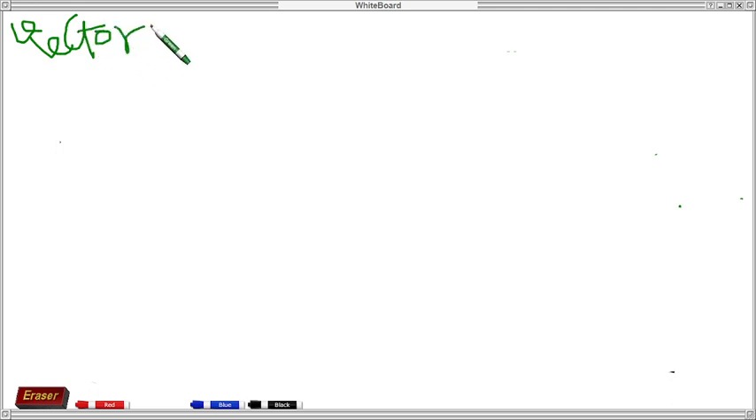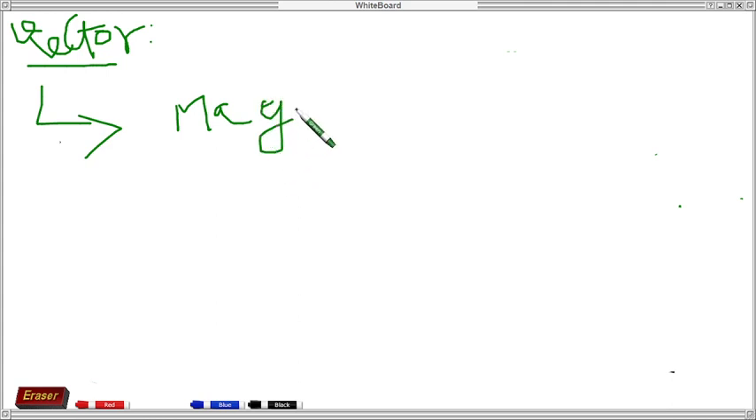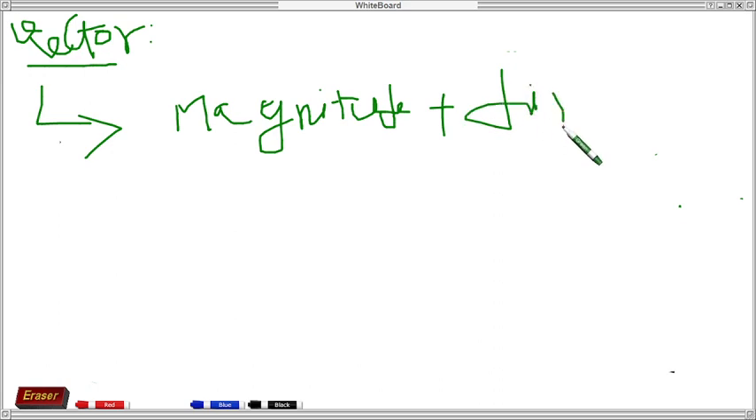What is a vector? The basic definition you learned in 9th class: the quantity which has magnitude plus direction. I agree with this.